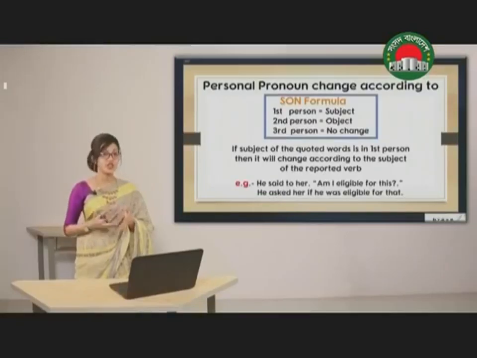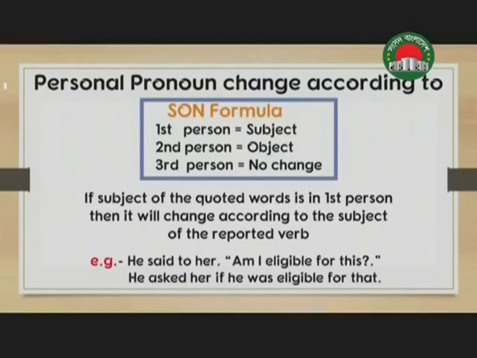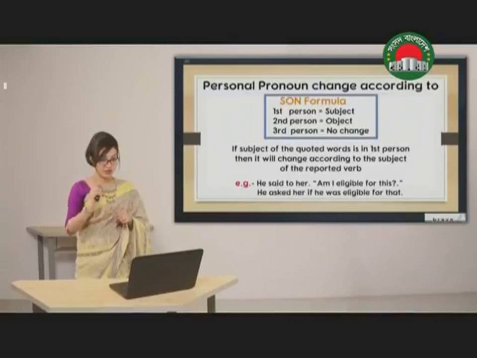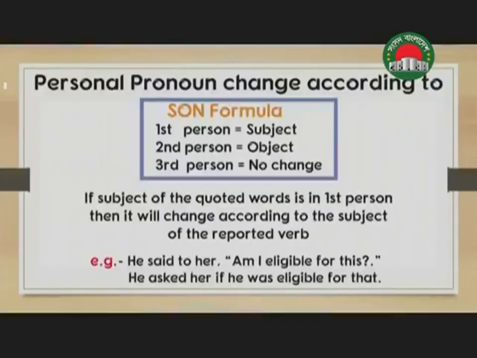It can be changed into indirect speech as he asked her if he was eligible for that. As you can see, the quoted subject was first person, am I. For that reason, we have changed it according to the subject. What was the subject? The subject was he. For that reason, we have written, he asked her if he.